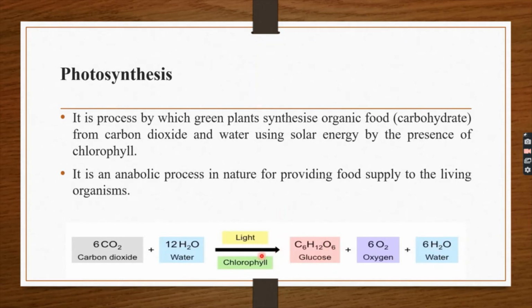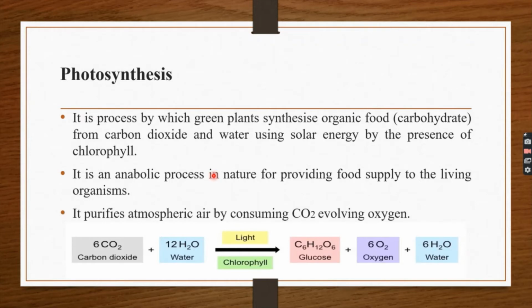So what do you mean by glucose? It is the food. So where do you see this kind of chemical reaction? In plants. So during this kind of chemical reaction, it purifies the atmospheric air by consuming carbon dioxide and by giving out oxygen. This is carbon dioxide. This has been consumed over here for the process and it gives out oxygen.